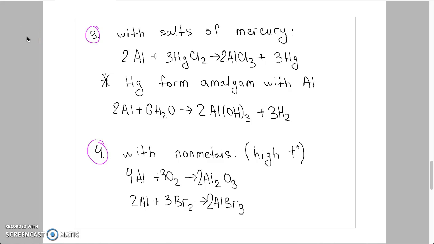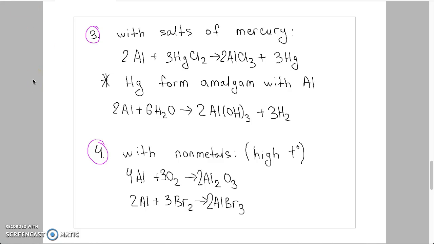If mercury salts contact the surface of aluminum metal, elemental mercury and aluminum salts are produced. Here we can see an example of a reaction between aluminum and mercury salt. In the products we have aluminum chloride and elemental mercury. If aluminum is mixed with mercury, an amalgam is obtained. This amalgam reacts with water at room temperature and releases hydrogen gas, since the mercury in the amalgam prevents the formation of an oxide layer on the surface of aluminum.